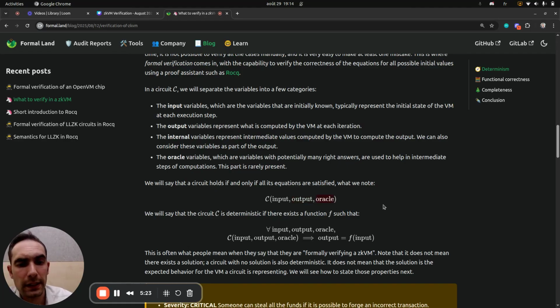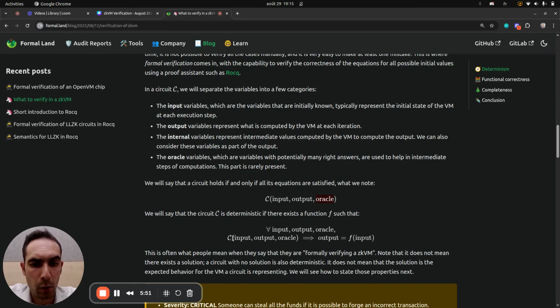And in some cases, there are also the oracle variables. These are special variables that are used to optimize some of the computations. For example, to compute a division, we can provide directly the result with the oracle variable and only check the multiplication of the result. So these are less frequent and more for an optimization.